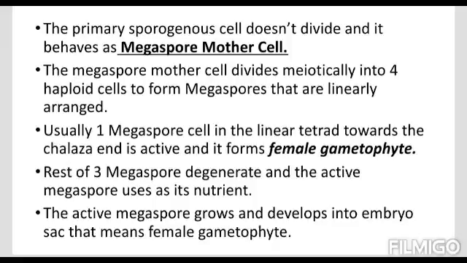So the primary sporogenous cell is not going to give rise to further sporogenous cells. What it is doing is differentiating and maturing itself; its cytoplasm is becoming denser in comparison to the previous condition, and now it behaves as the megaspore mother cell. The megaspore mother cell divides meiotically.